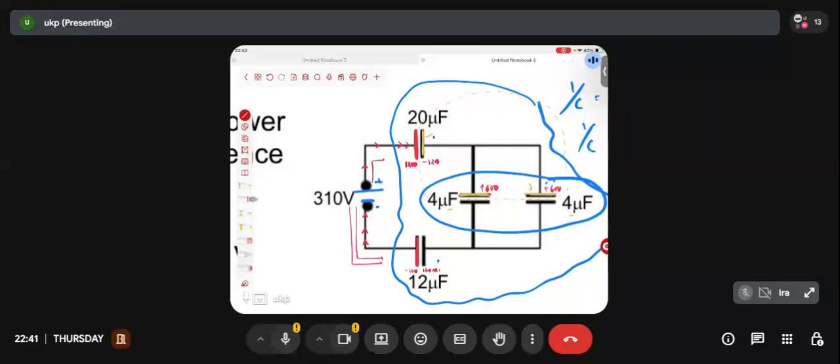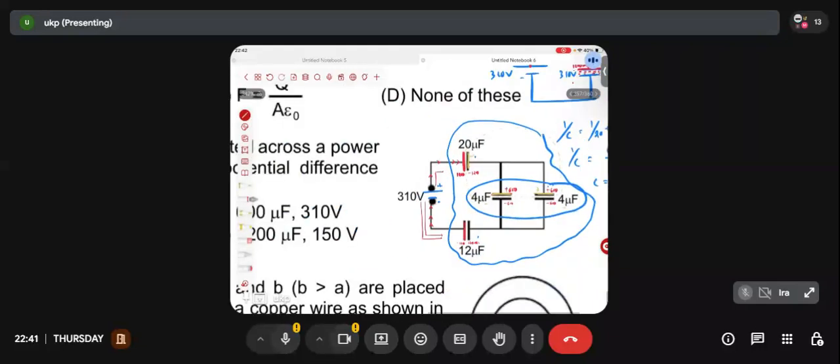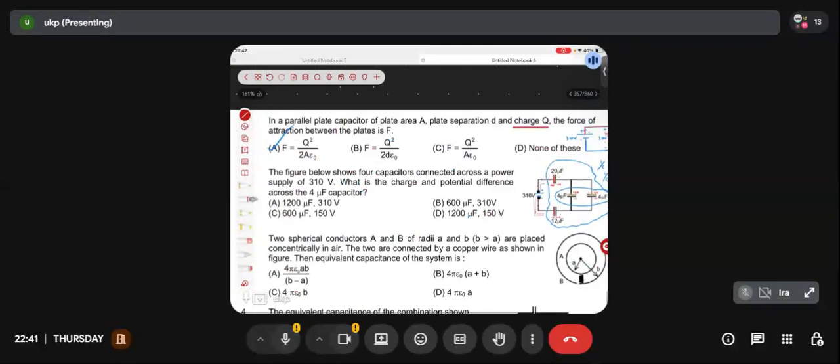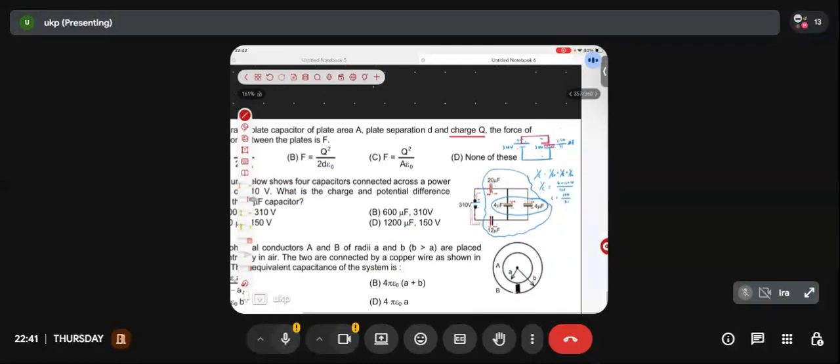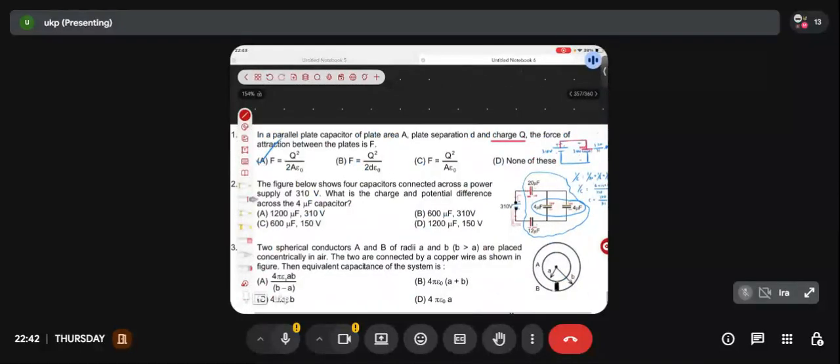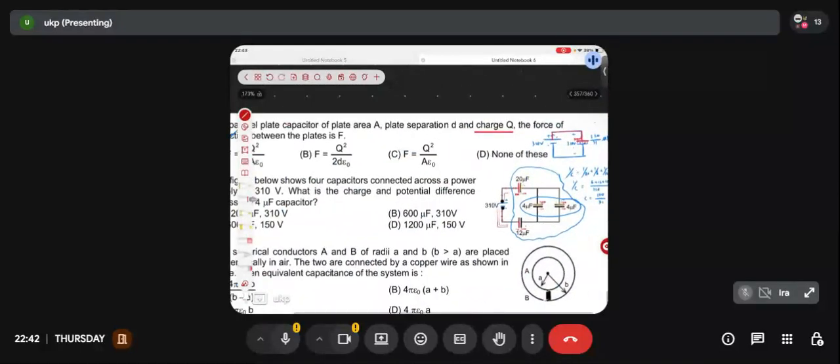Does it make sense up to this? If this is +600, this will be having -600. If this is having +600, this will be having a charge of -600. Okay? Have we been able to find out the charge present on each and every plate? The question is just asking what is the charge and potential difference across the 4 microfarad capacitor. How much will the charge be on the 4 microfarad, friend? 600 microcoulomb. And Q equals what?